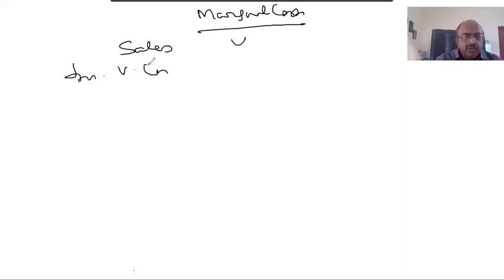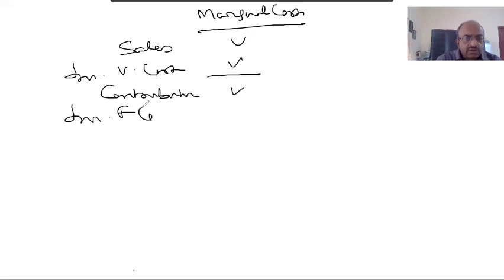We will be now talking about basics of marginal costing. Some part we have already seen: sales less variable cost, we got contribution, less fixed cost is your profit.